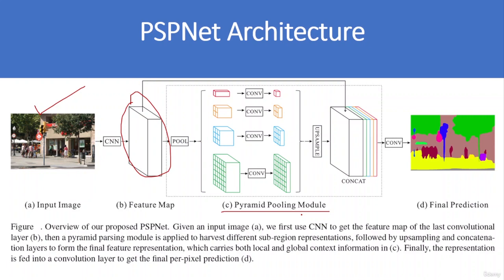This pyramid pooling module is applied to harvest different subregion representations followed by upsampling and concatenation layers to form the final feature representation. Here you can see the different subregions that are obtained after applying the pooling layer, and then upsampling and concatenation layers are applied to get the final features. Finally, the features are fed into a convolution layer to get the final pixel-wise prediction. Here you can see the convolution layer is applied, and here is the pixel-wise prediction of this input image.